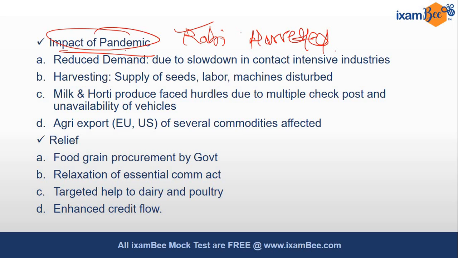So such things happened in the pandemic. Okay, so you should talk about reduced demand, because all the contact intensive industries like hotels, है ना, hotels, then mess, है ना, hostel mess, then your tourism sector, all these things are affected, and these are one of the major consumers of the agricultural produce, ठीक है, horticultural produce, fruits, vegetables.